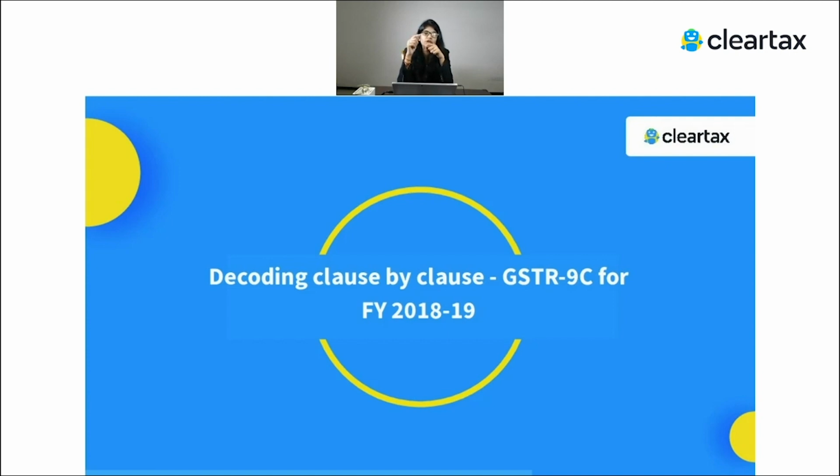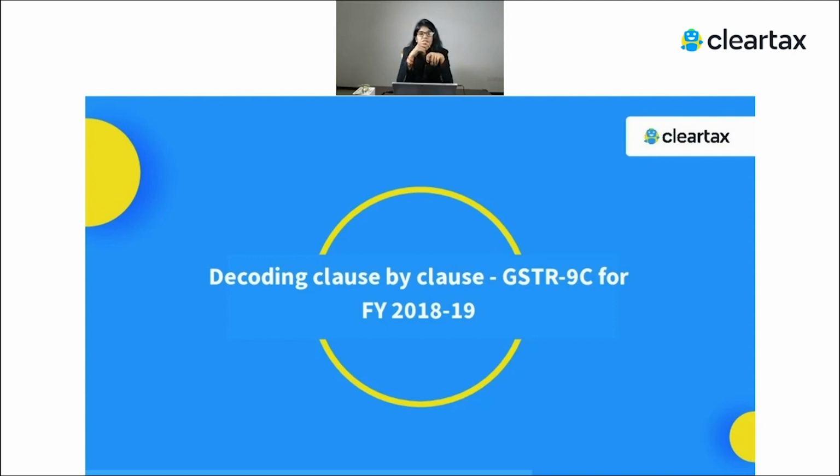So what you have claimed in your GSTR 3B for 18-19 in 18-19, that information needs to be shown in table number 6. Whatever ITC reversal for 18-19 you have done in 18-19 in GSTR 3B, that information needs to be shown in table number 7 of GSTR 9. And the other adjustments which you have done for 18-19 in the next year, you can show that information in either table number 12 or 13.